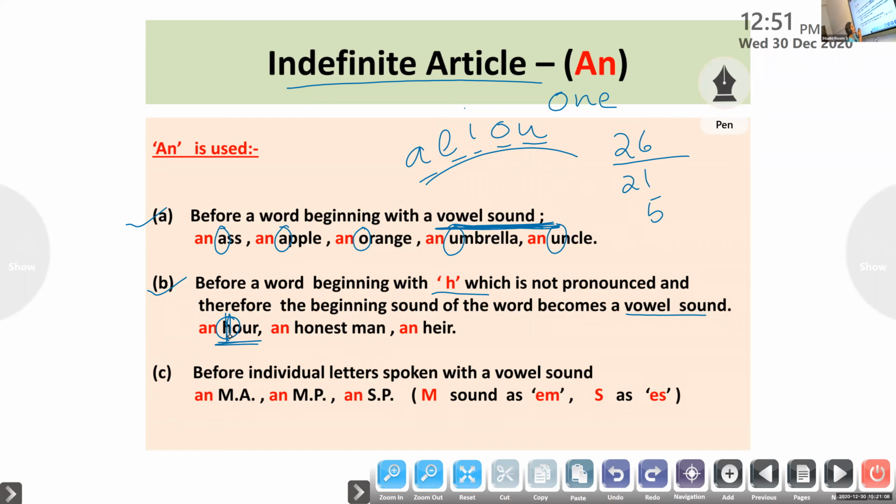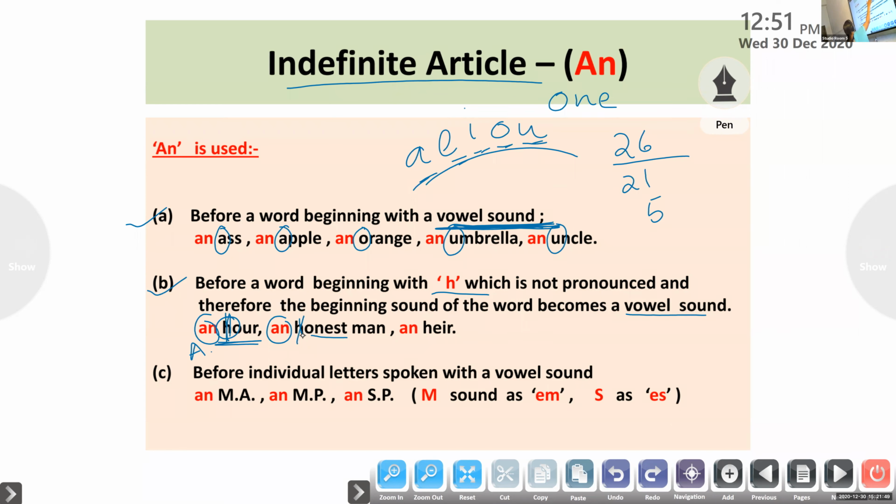You are familiar that A, E, I, O, U are the vowel letters. These are the patterns of vowel sounds. So "hour" is actually beginning with the vowel sound. So I can use only an, I cannot use a here. That is why I have used an before honest. H is silent. Am I clear? It is an honest man. It is not right to say a honest man.